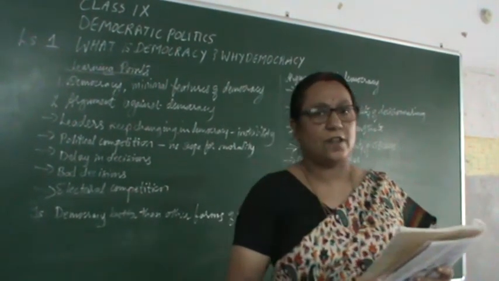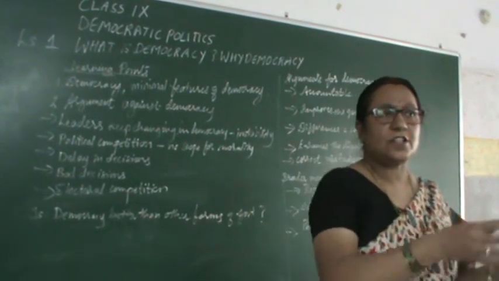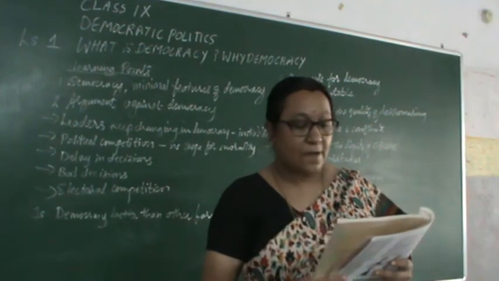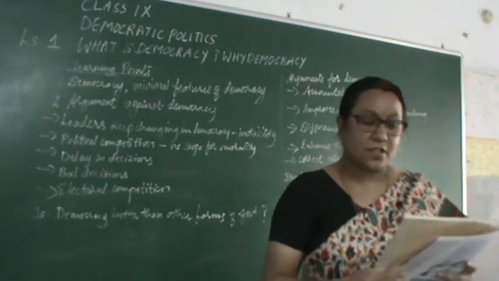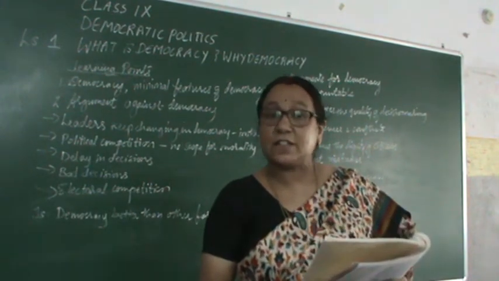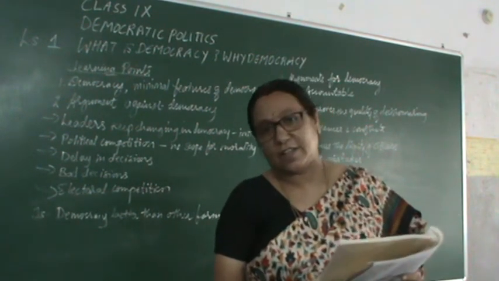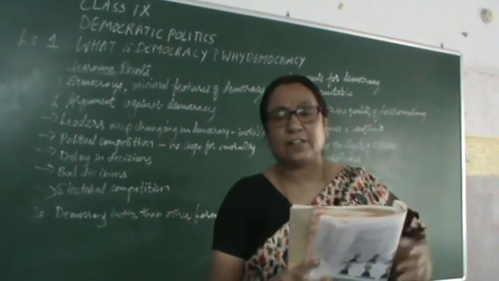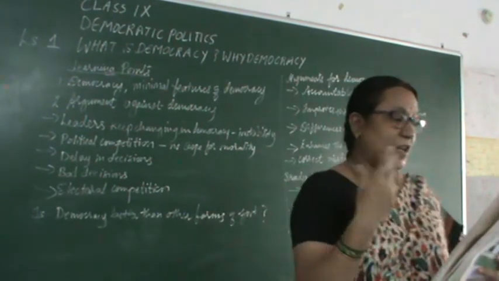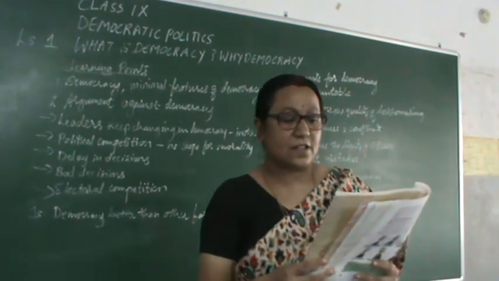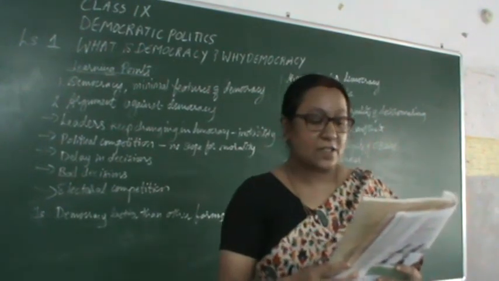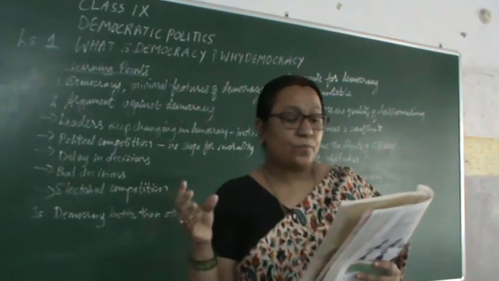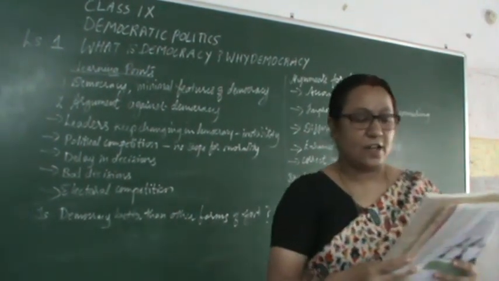That is the reason why we have elections. In the state assembly elections, we elect MLAs. In the general elections, we elect the members of parliament. Now, modern democracies involve such a large number of people that it is physically impossible for them to sit together and take a collective decision. So, we give our decision to the elected representatives to take decisions on our behalf. Even if they could, the citizen does not have the time, nor the desire, nor the skills to take part in all the decisions. So, this gives us a clear but minimal understanding of democracy.